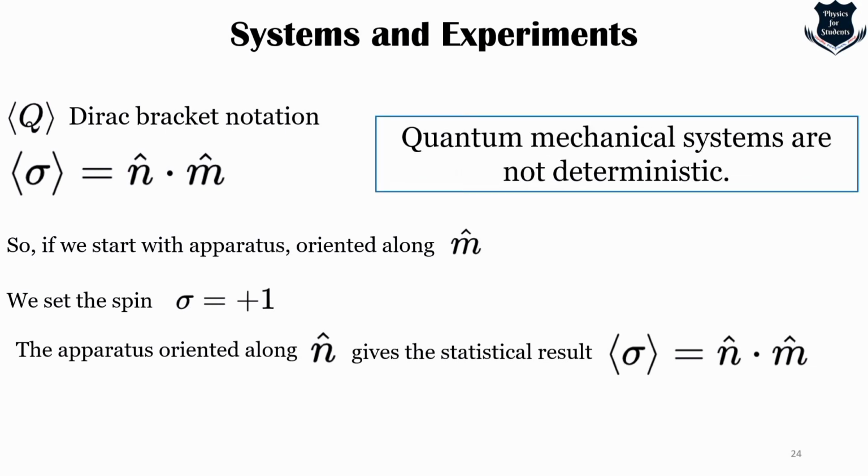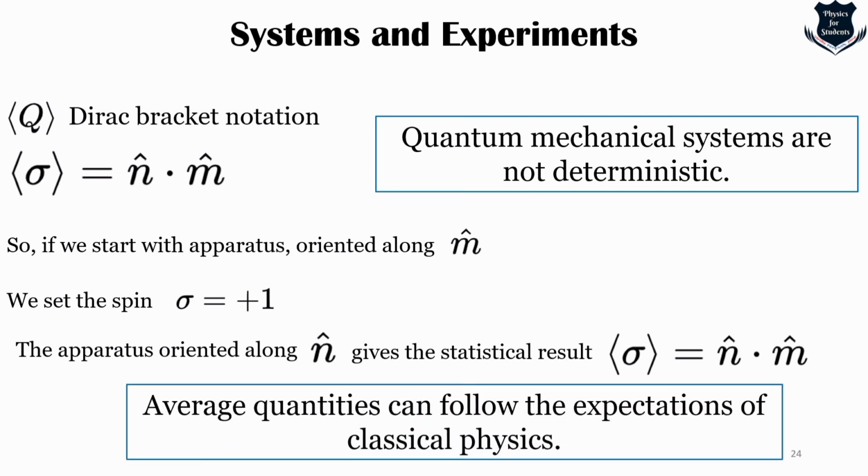So what we are learning is that quantum mechanical systems are not deterministic. We expect either a 0, but it gives plus or minus 1. The results of experiments can be statistically random, but if we repeat an experiment many times, the average quantities can follow the expectation of classical physics, and that saves our day.